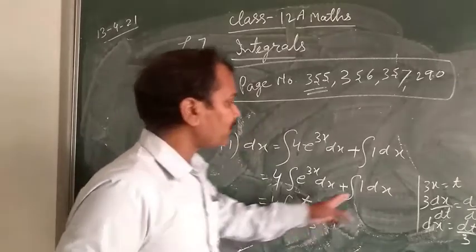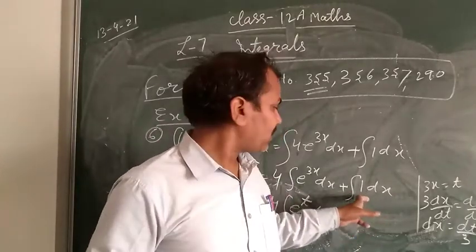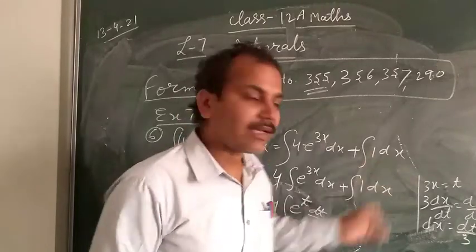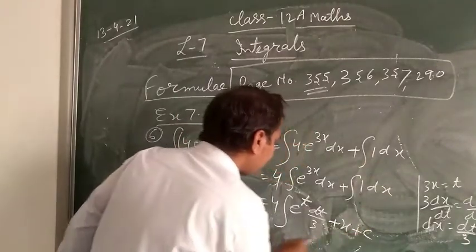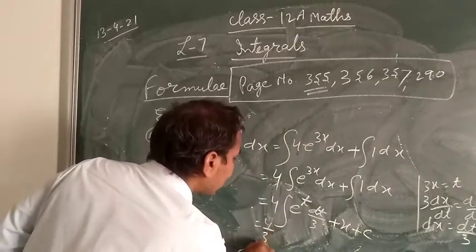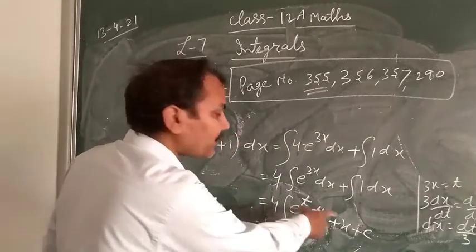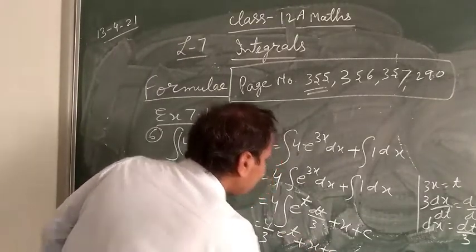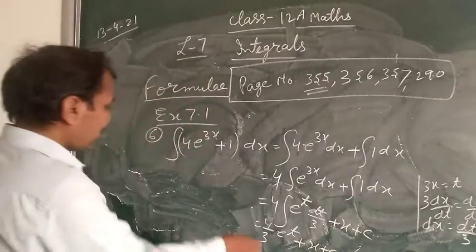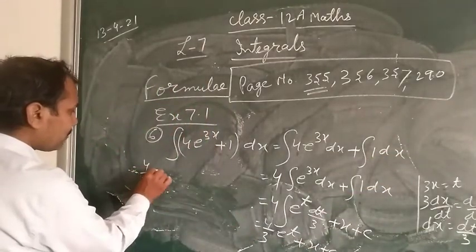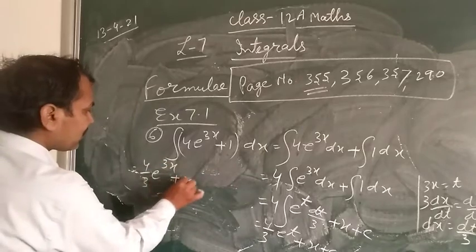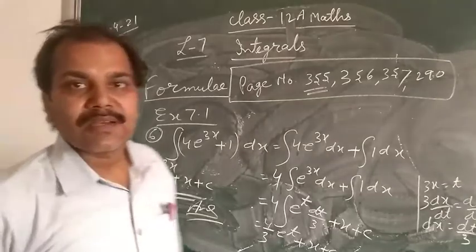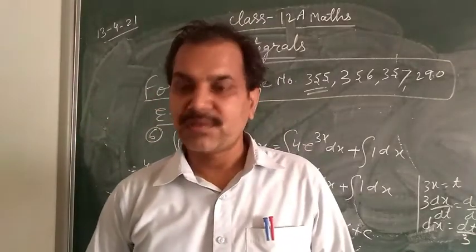Plus 1. So 1, the derivative of which function is 1? x, whose derivative is 1. So the integration of 1 is x plus constant. And here 4 by 3, the constant, will be out. Then integral of e power t dt will be the same, e power t, plus x plus c. Then putting the t value here, since the value is not given, you write e power t as e power 3x, plus x plus c. Okay. So like that you can try some questions. Okay. Thank you.